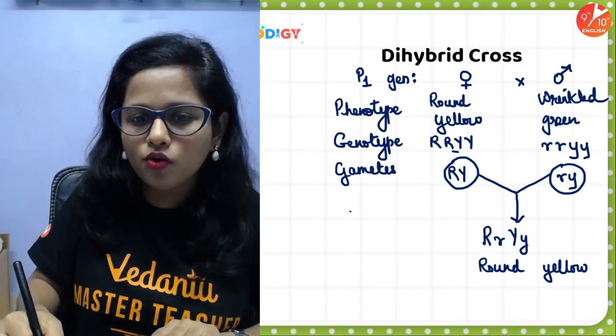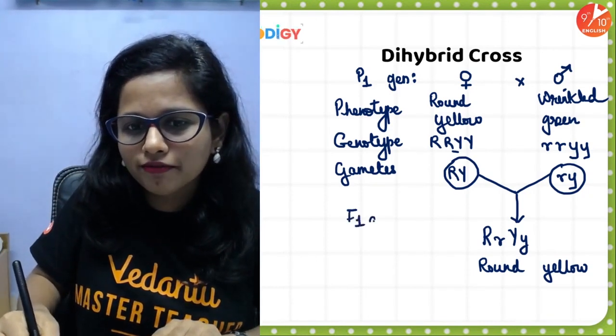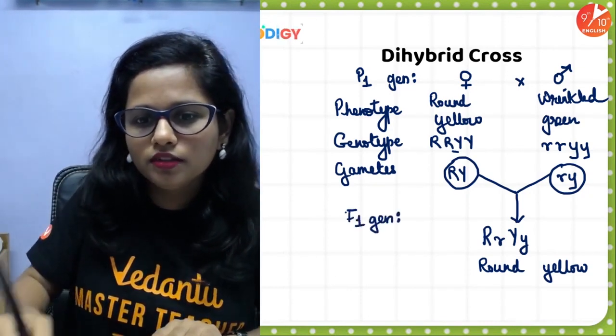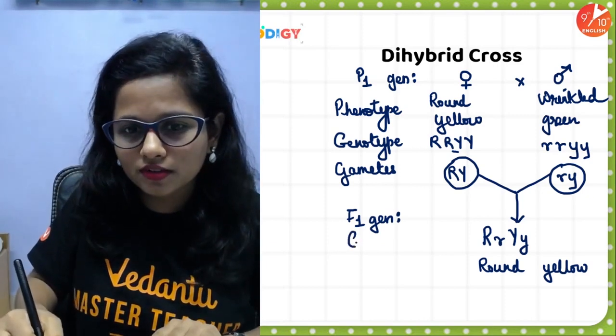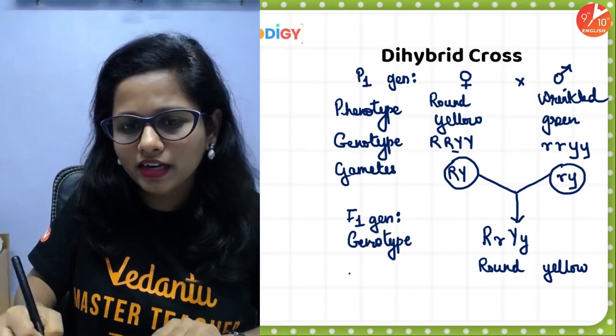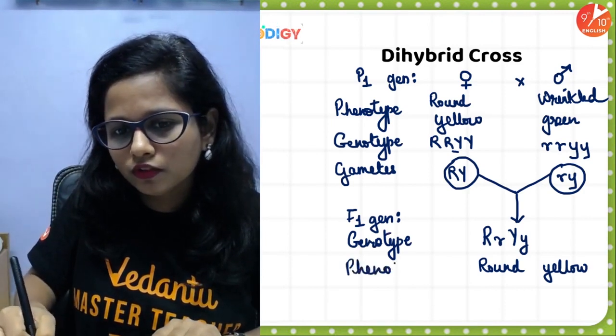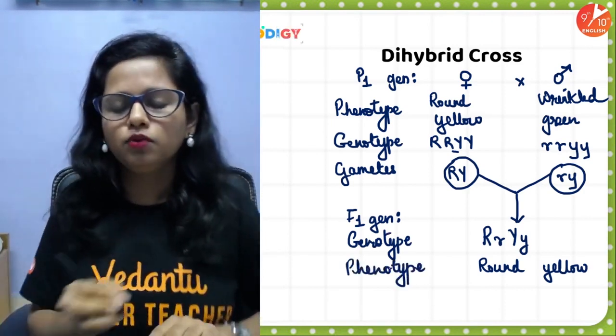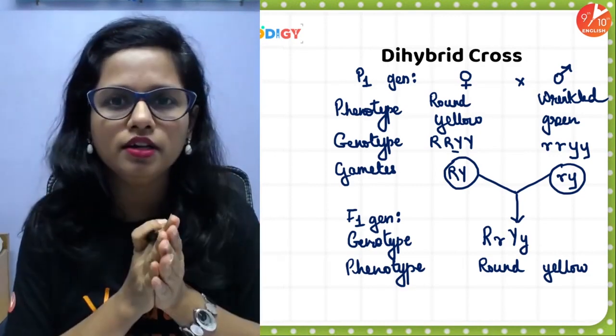Now offspring are called filial. So this is the F1 generation. In the F1 generation, the first one is the genotype and the second one is the phenotype. Now, chalo, pheno and geno is understood.